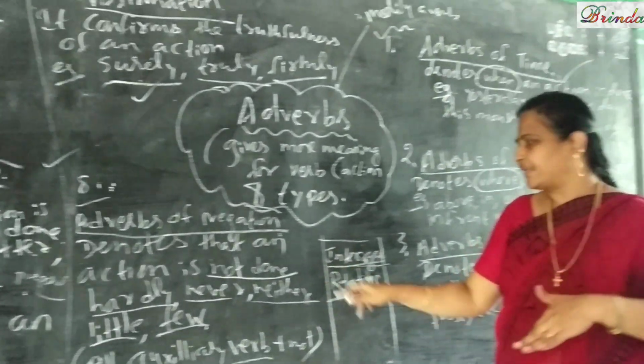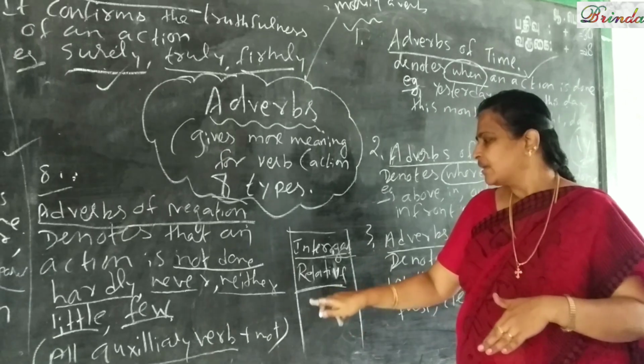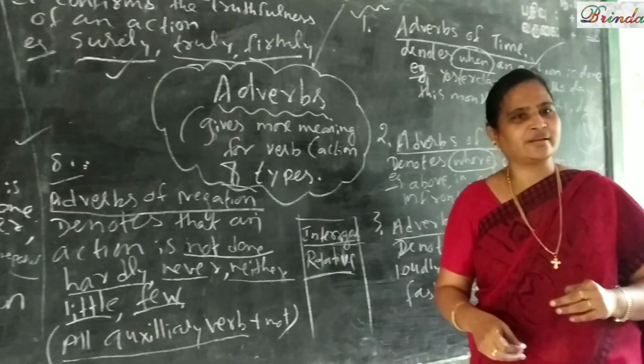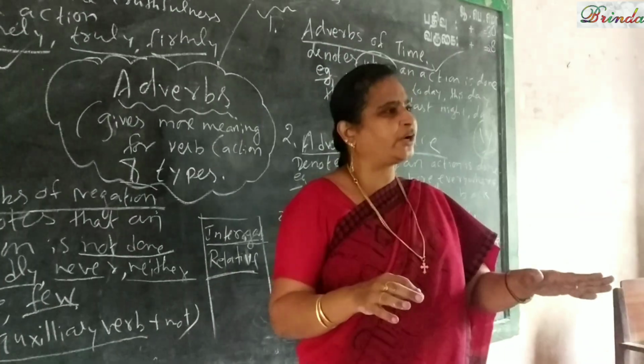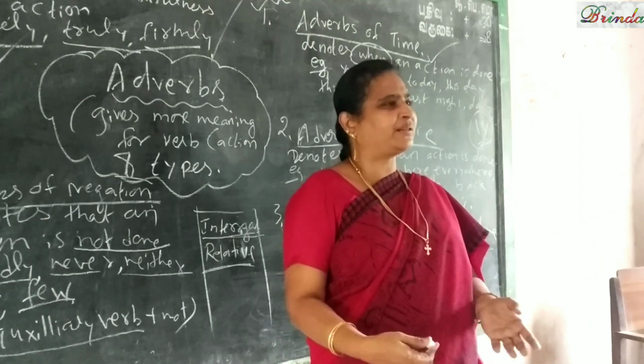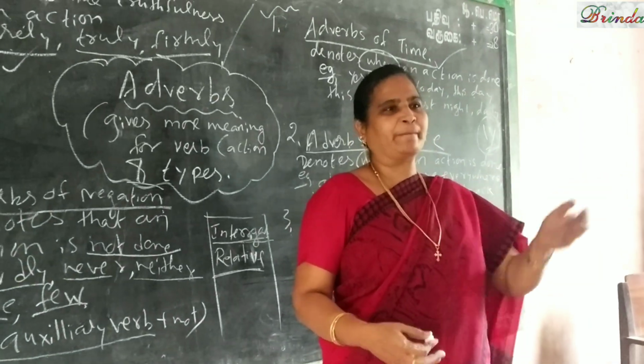Negation, அதையும் தாண்டி adverb, interrogative adverb, relative adverb. Fine children? Alright, so I think you understood. We will do so many examples, then we will understand better. Thank you children.